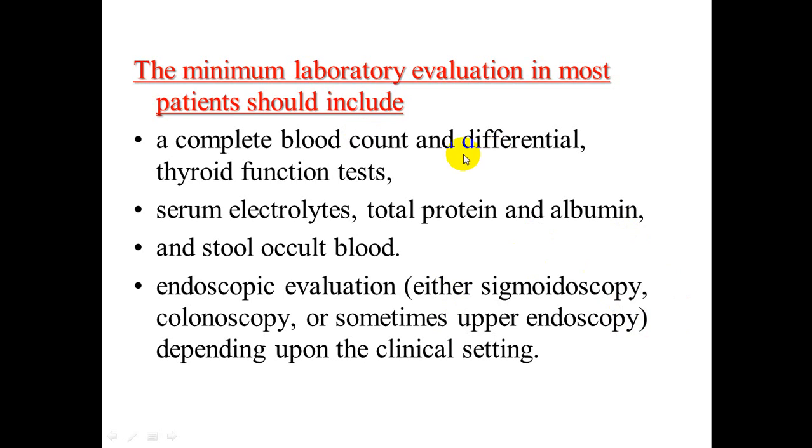Complete blood count with differential looks for B12 deficiency and hypersegmented neutrophils. Electrolytes, total protein and albumin look for malabsorption syndrome. In an alcoholic patient, stool for occult blood searches for malignancy. Thyroid function test looks for thyrotoxicosis as a cause of chronic diarrhea, and endoscopic examination is very important.